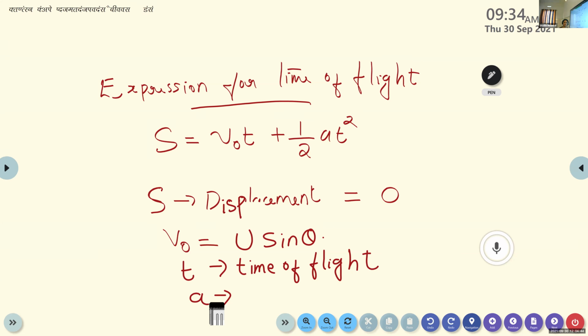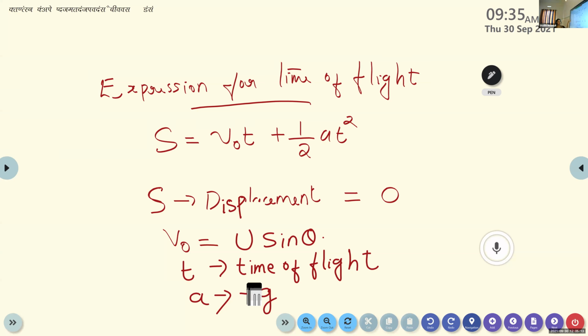So it is not the symbol A. Here we are representing it with G. The acceleration due to gravity A is represented by G. It is due to the gravitational force of the earth. Again, what about the direction of this gravitational force? Is it acting downwards or upwards? Downwards. So you need to give a negative sign for this G, minus G.